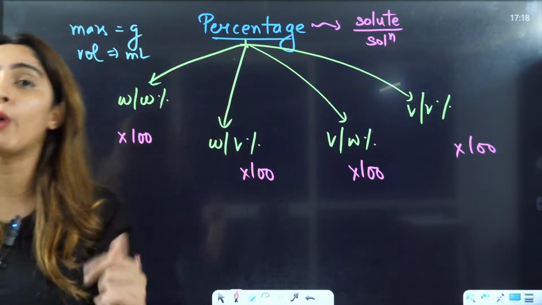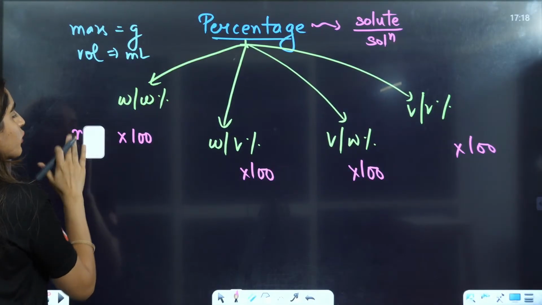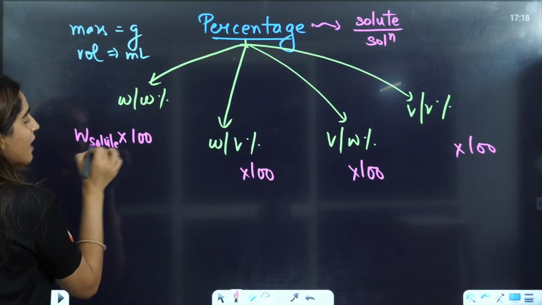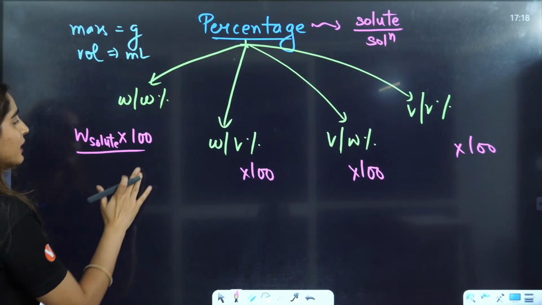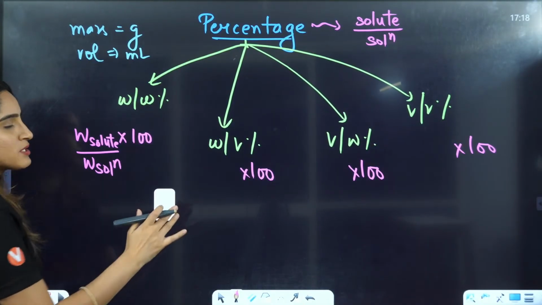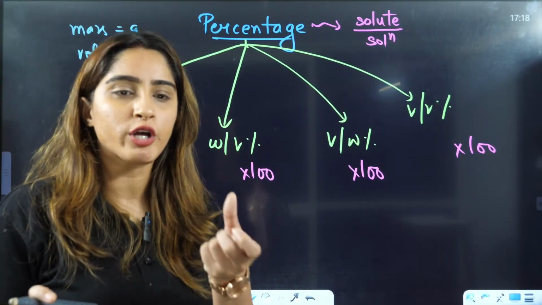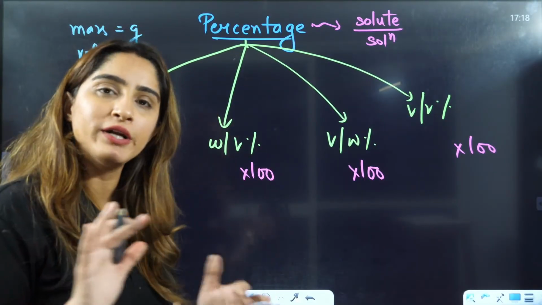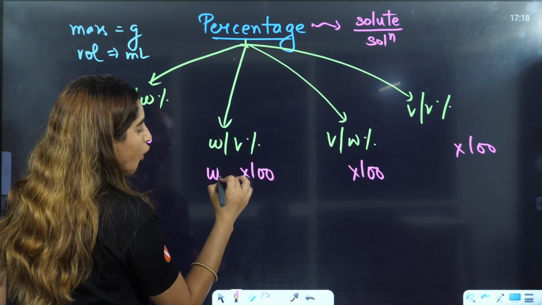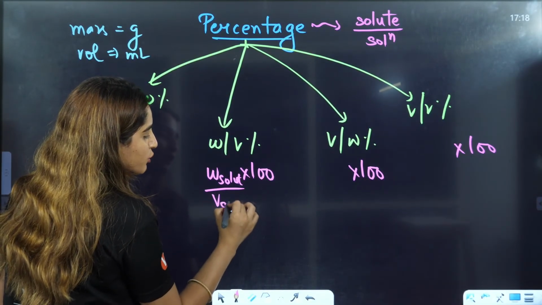This is W by W. So that will be mass of solute, or you can also mention it by W, weight of solute. In chemistry, mass and weight are the same thing, right? Divided by weight of solution or mass of solution. In chemistry, we don't get into weight is equal to mass into g, right? In chemistry, we are talking about atomic level. That's why we take mass and weight as the same thing only, right? So this is mass or weight of solute. This is divided by volume of solution.